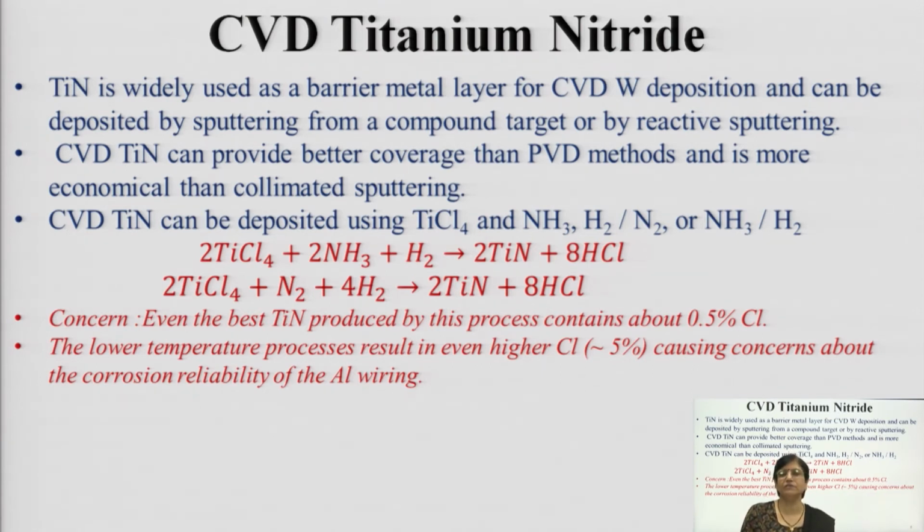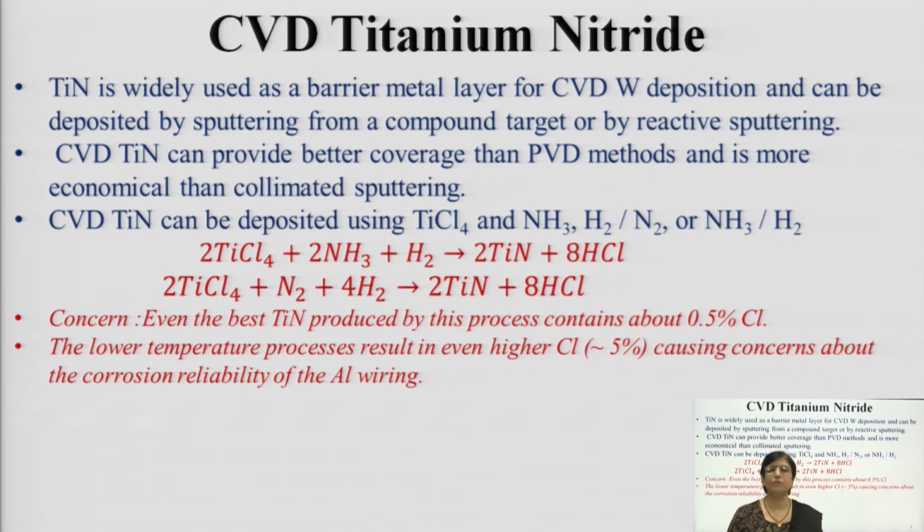Okay. Tungsten we have seen, aluminum we have seen. Then the third material is titanium nitride, which is widely used as a barrier layer in case of CVD. We have seen already CVD of tungsten. There are multiple ways in which, whenever you are carrying out chemical vapor deposition, a barrier layer is being used, and that barrier layer is generally of titanium nitride.